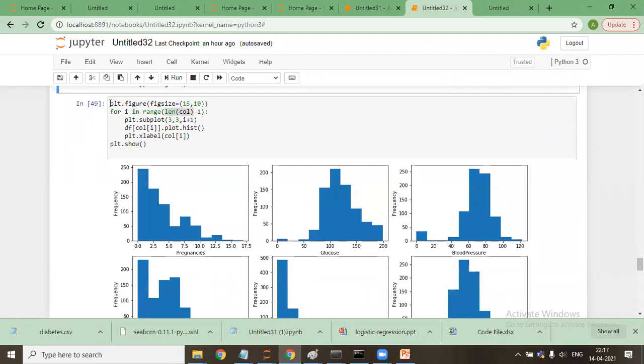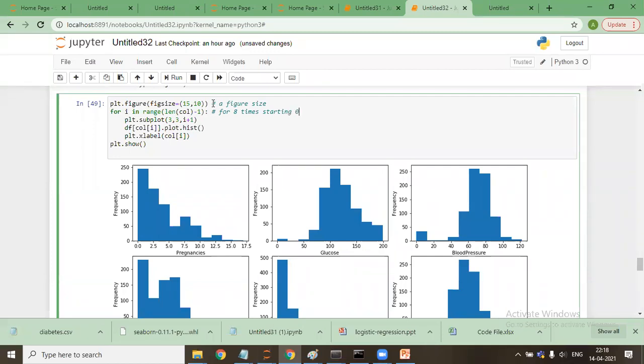I'll say plt dot figure, so here I have allocated the figure size. Here I'm saying the loop will work 8 times, starting 0 to 7.